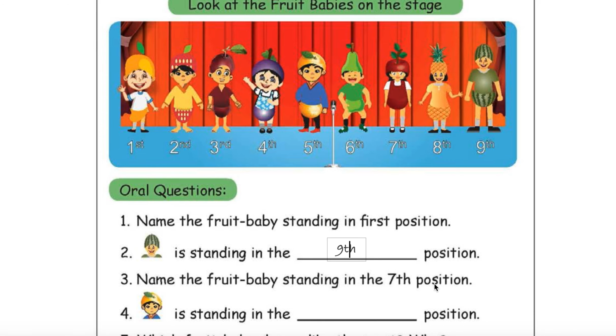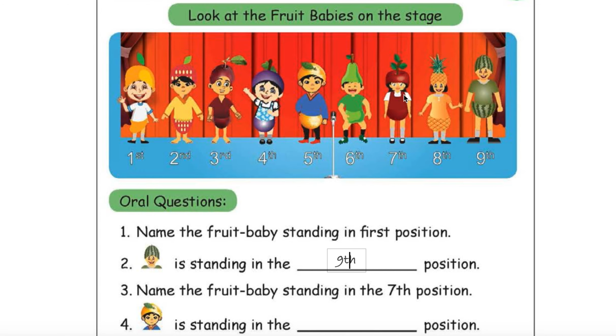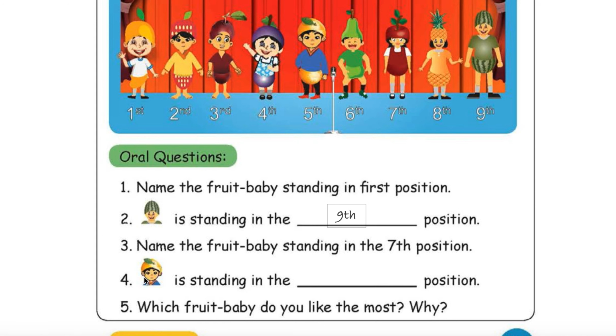Name the fruit baby standing on the seventh position. Seventh, who is there? Right, apple is there. This guy, which guy? Orange guy is standing in the dash position. Fifth position. That also we can simply write 5th, fifth. No, no, no, not here, not here. That is not good. Delete. Here we have to write fifth.